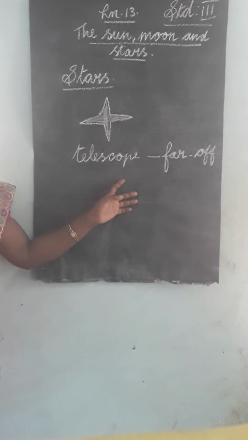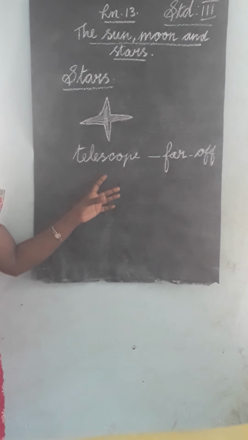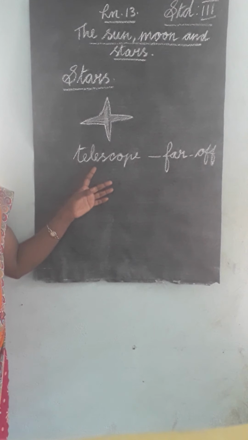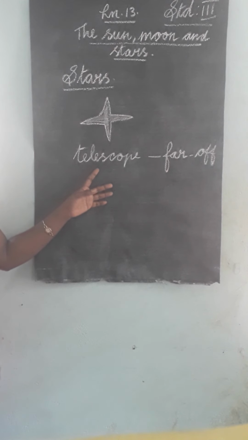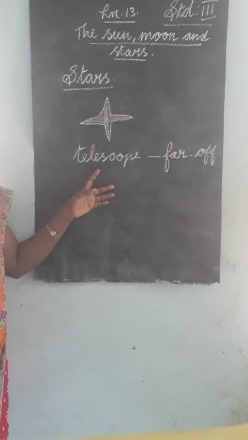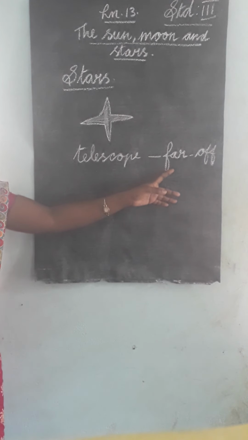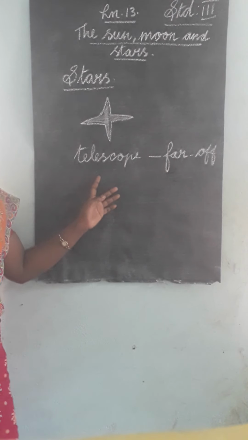So we use the instrument called a telescope. Why? To see the moon and the stars in the night sky. This telescope helps us to see far off objects such as stars, moons and planets clearly. Okay, understand? All of you understand?